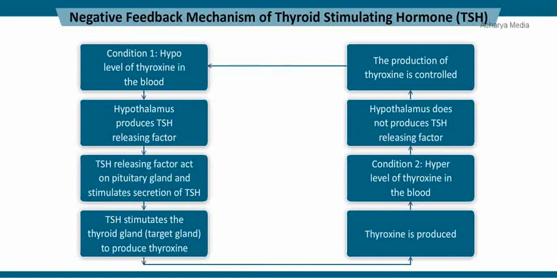There exists a negative feedback mechanism between the circulating level of thyroxine and the hypothalamic releasing factor. Under hypo level of thyroxine in the blood, the hypothalamus produces thyroid-stimulating hormone-releasing factor. This factor acts on the pituitary gland and stimulates secretion of thyroid-stimulating hormone. This hormone acts on thyroid gland to produce thyroxine. There is a reverse condition, that is hyper level of thyroxine in blood. Under this condition, hypothalamus does not produce thyroid-stimulating hormone-releasing factor. Thus, the production of thyroxine is controlled.